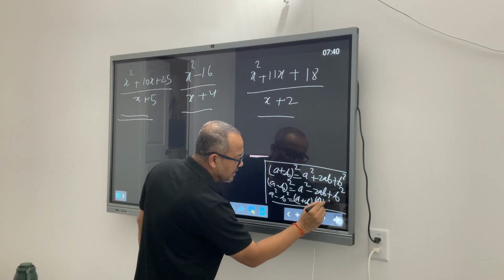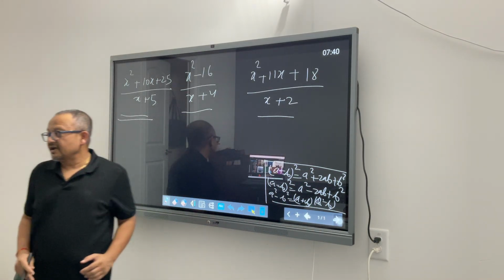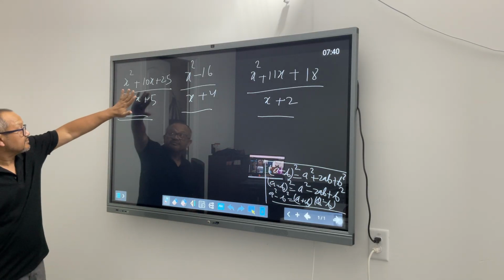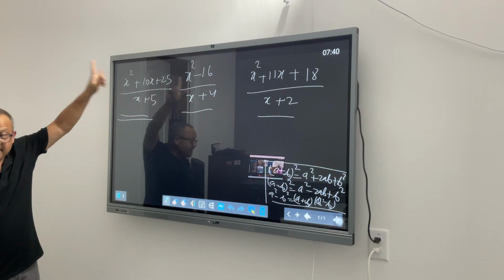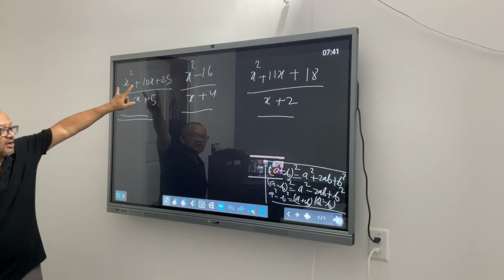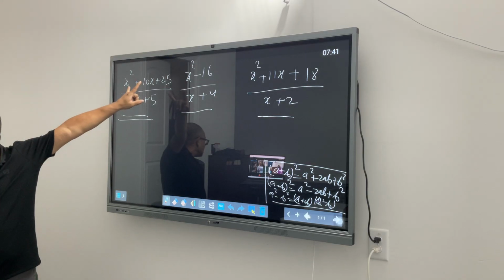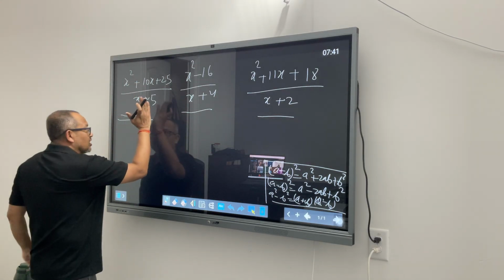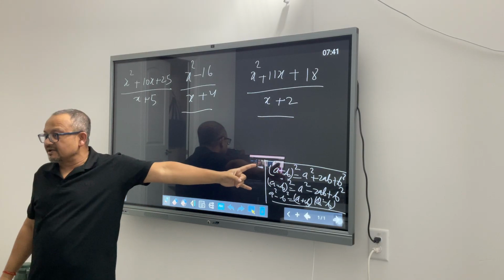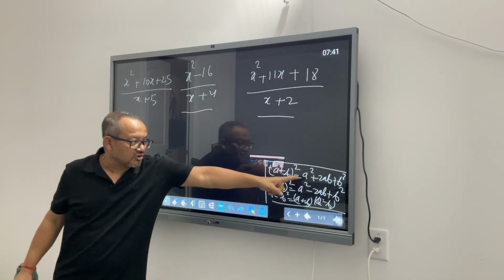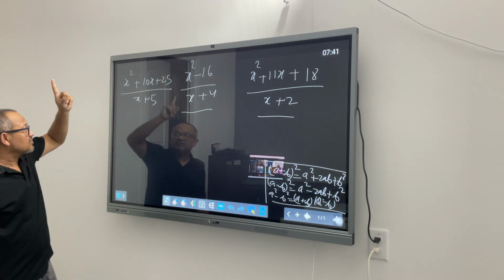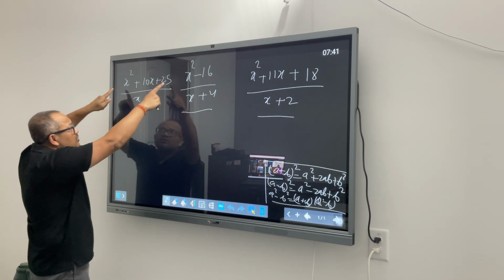And I want to show you guys how many options you always have, which we can explore depending on our comfort. Now look at this. We have the universal boss, which is polynomial long division, that we can anyways use. But there is a shortcut also. If these are my favorite formulas, a squared plus 2ab plus b squared, and I see all positives, the first thing that clicks is the a plus b whole square scenario.